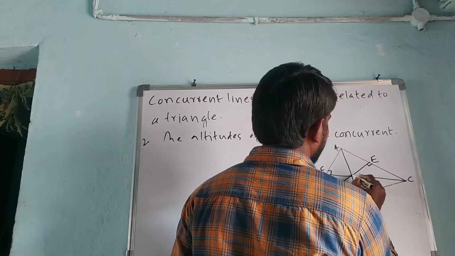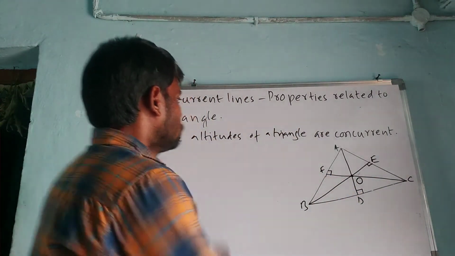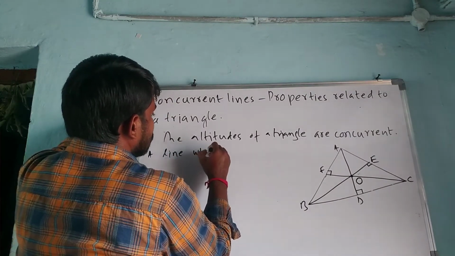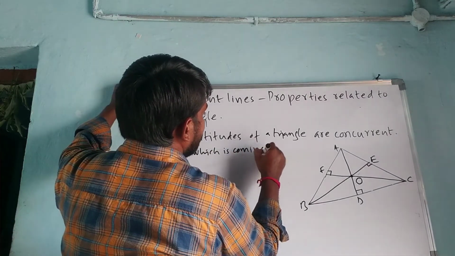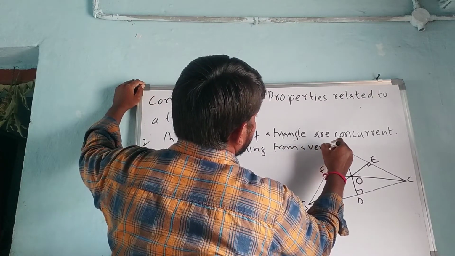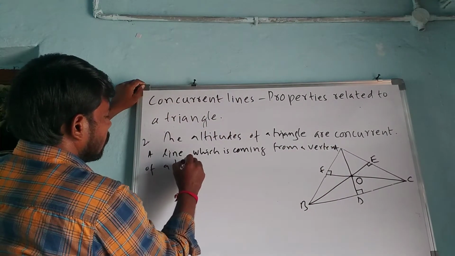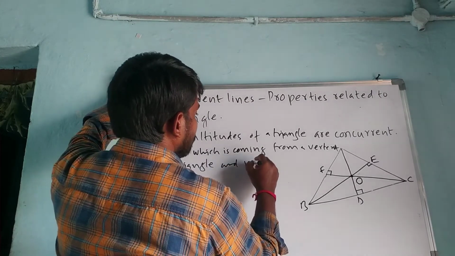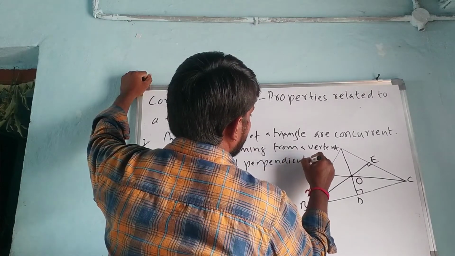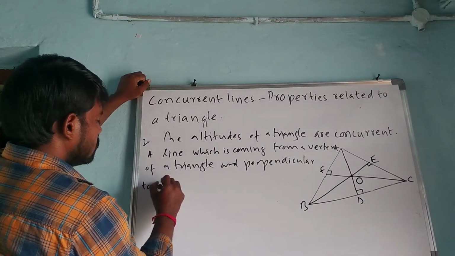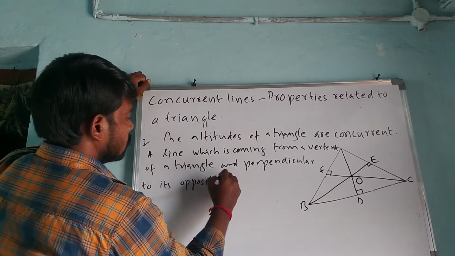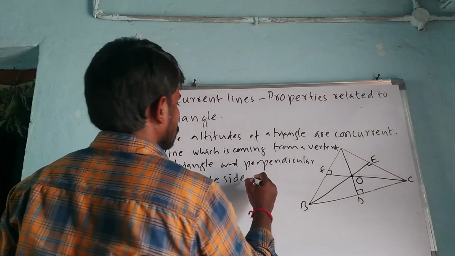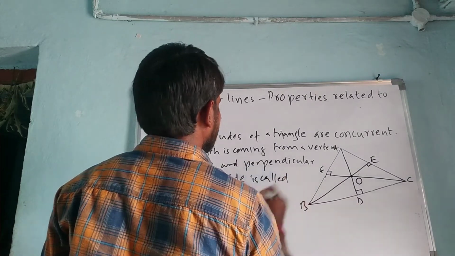The orthocenter is denoted by O. Now, a line which is coming from a vertex of a triangle and perpendicular to its opposite side is called an altitude.